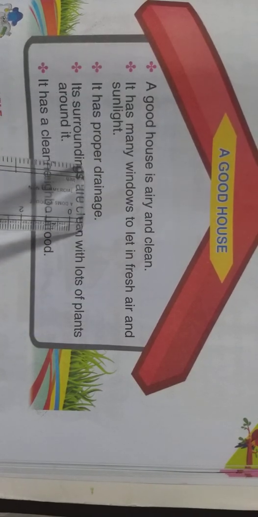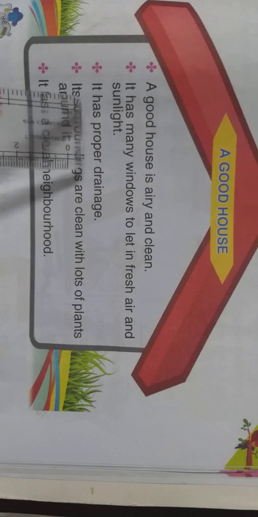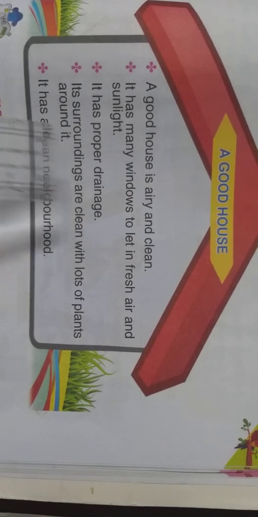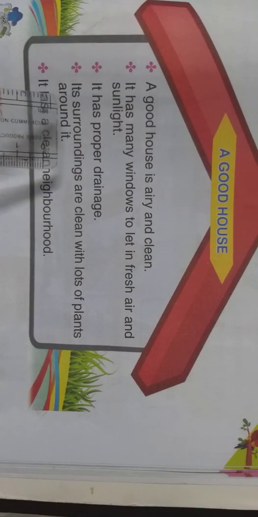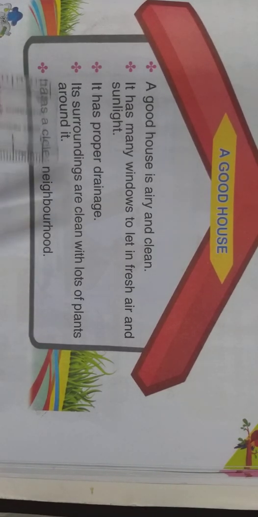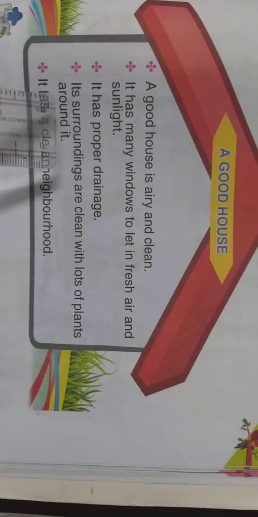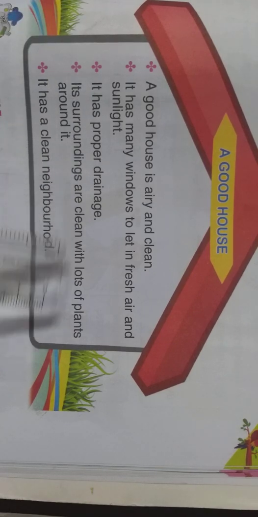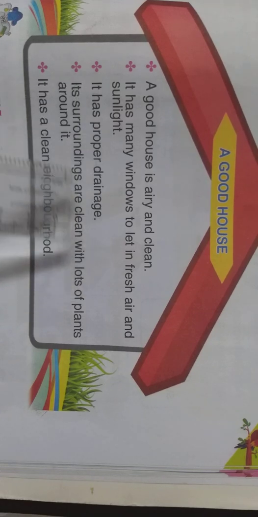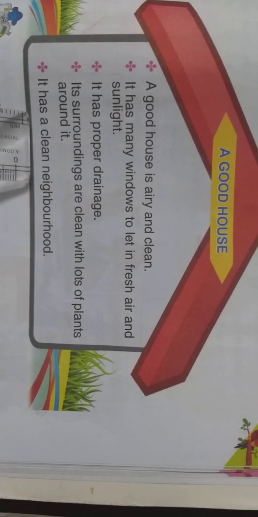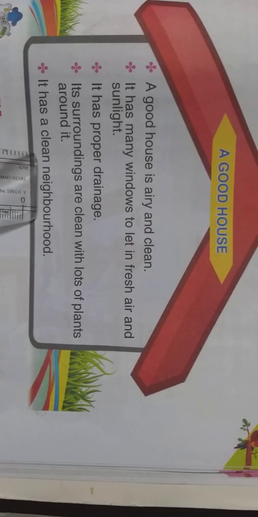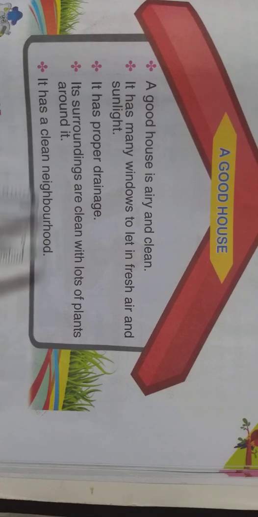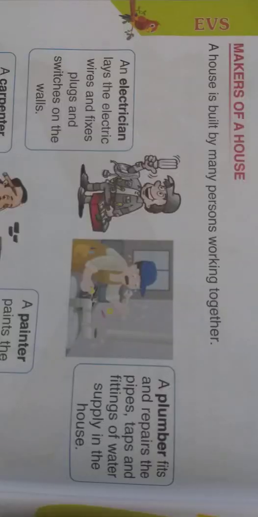It has proper drainage. A good house must have a proper drainage system. Its surroundings are clean with lots of plants around it. A good house must be clean, not only inside; its surroundings also must be clean with lots of plants around it. There will be so many plants around a good house. It has a clean neighborhood. That means the surroundings and the neighborhoods must be clean around a good house. Okay now children, this is all about a good house.